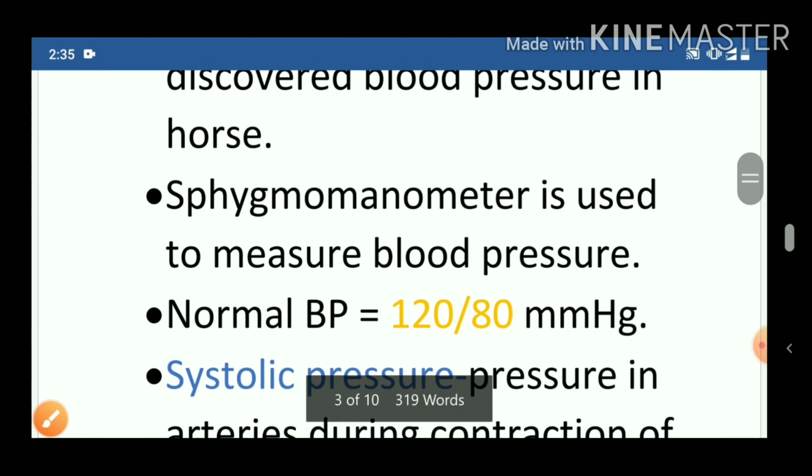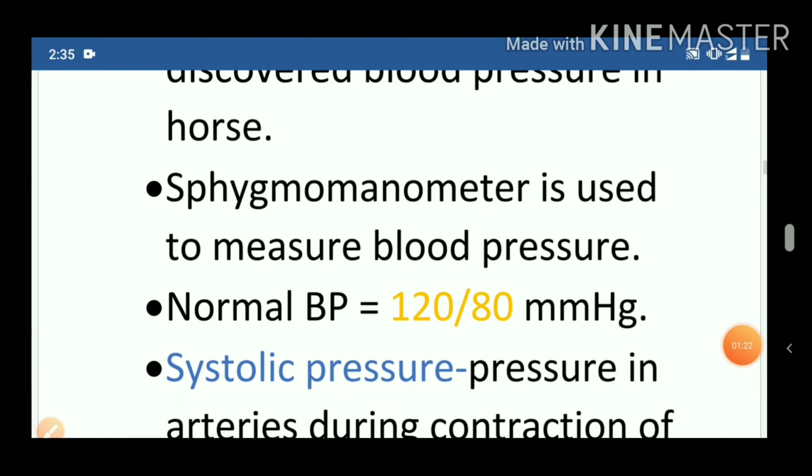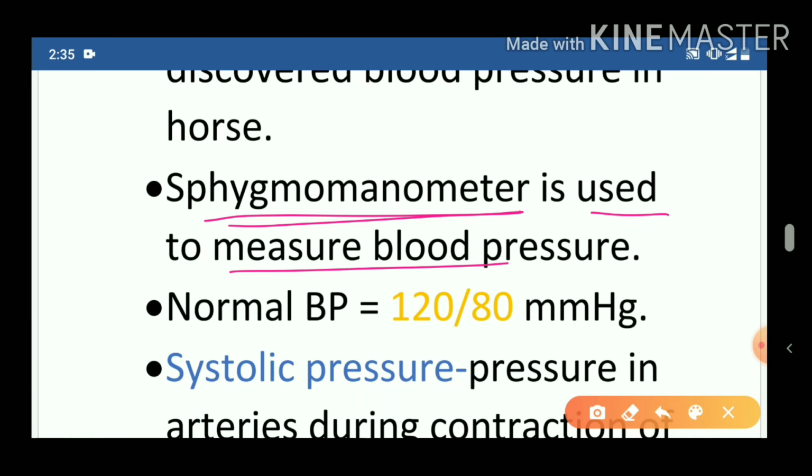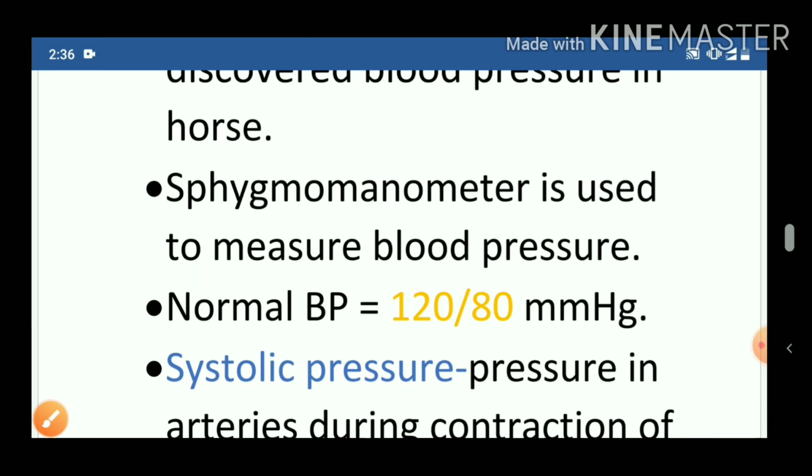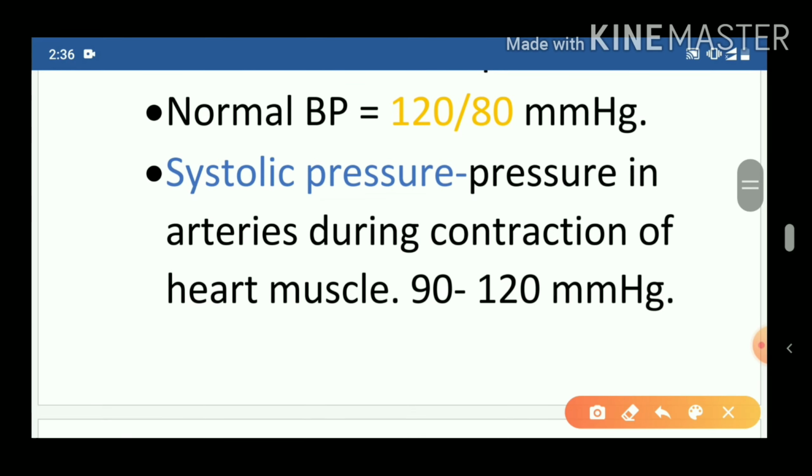Now, which instrument is used to measure BP? Sphygmomanometer is used to measure blood pressure. Now, the BP of a healthy person is 120 by 80 mmHg. Now, look carefully. 120 by 80 is the BP of a normal patient.